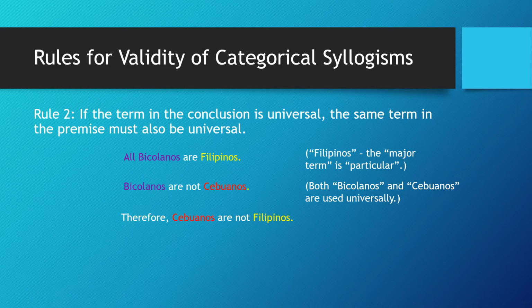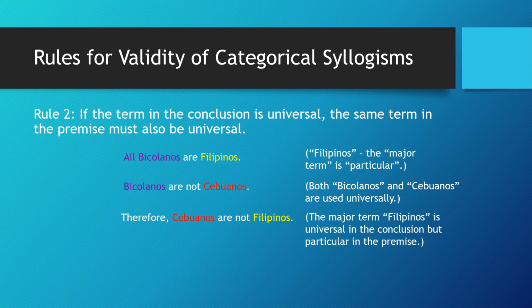So while the premises are true, the conclusion is false. The major term, Filipinos, is universal in the conclusion, but particular in the premise. Thus, the argument is invalid. Note that this is the fallacy of illicit major.